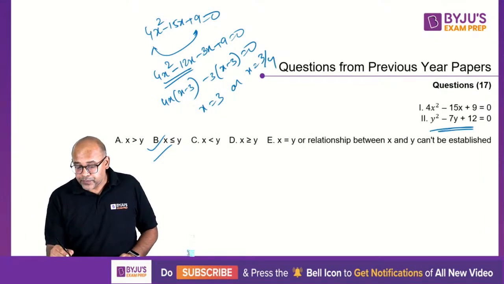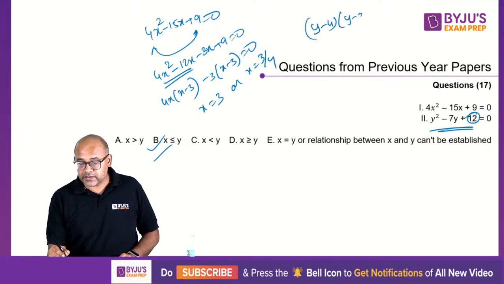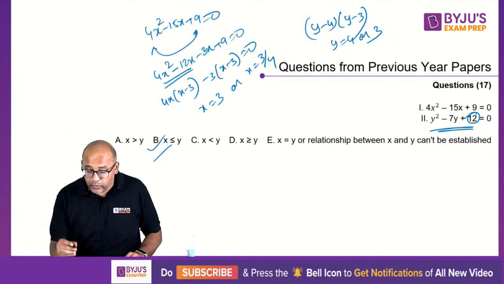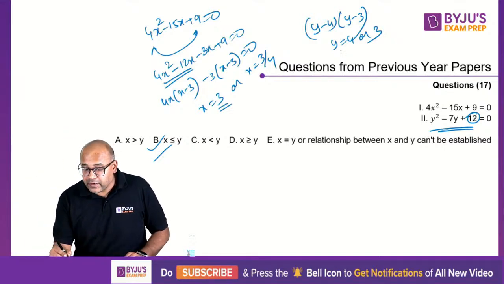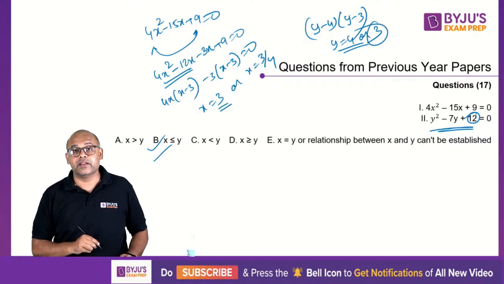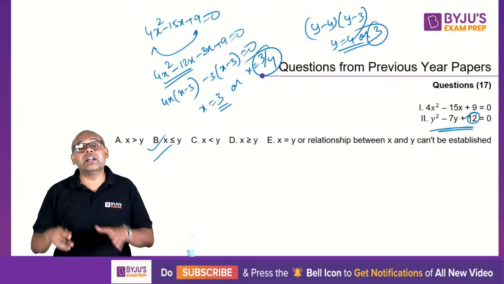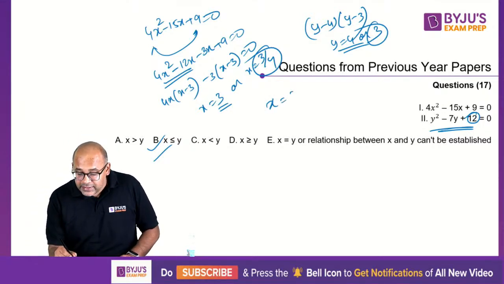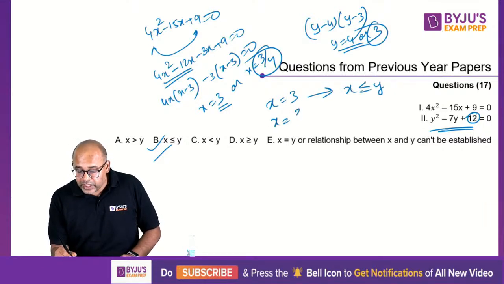If you look at this straight away, 4 3s are 12, so this is y minus 4 into y minus 3. So y equal to 4 or 3. Now the problem is they are comparing x and y. If x is 3, then y can be greater than or equal to x, depending upon what y is. If x is 3 by 4, then definitely y is greater than x. So when x is 3, the answer is x less than or equal to y. If x is 3 by 4, then x is less than y.